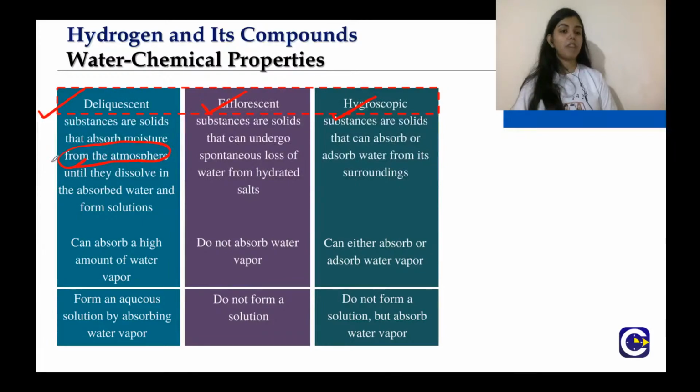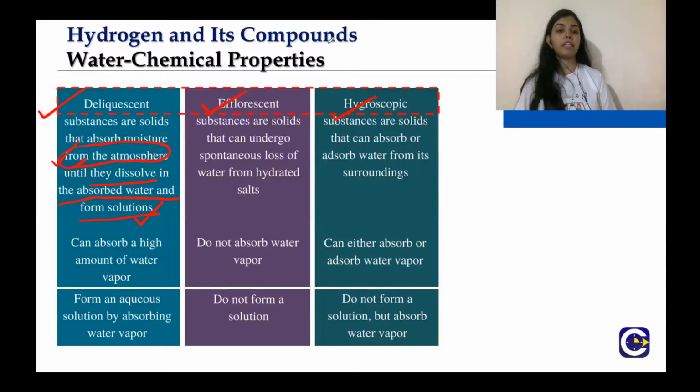Now this is very important. They absorb moisture from the atmosphere until they dissolve in the absorbed water and form solutions, right? They will absorb water from the atmosphere until they particularly form a solution with it, right?